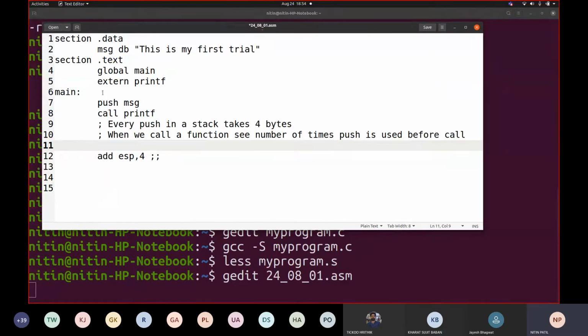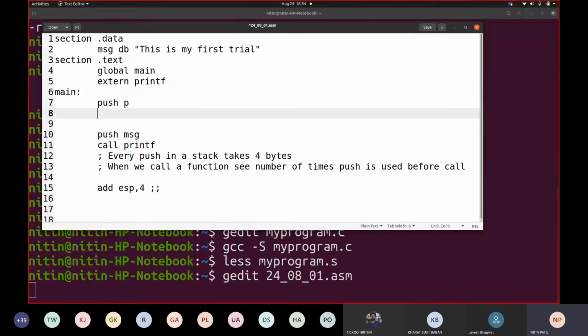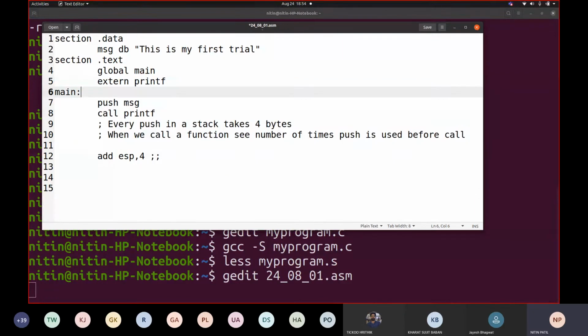So you have to see. Suppose a few instructions are written here, and here you have push, and here you have different instructions, for example XOR, then OR, and so on. You are not going to talk about this push. You are going to talk about only the push which is prior to call. They may be 1, 2, or 3. But if some other instruction comes in between, you are not going to consider that. So what number of parameters are you going to pass?